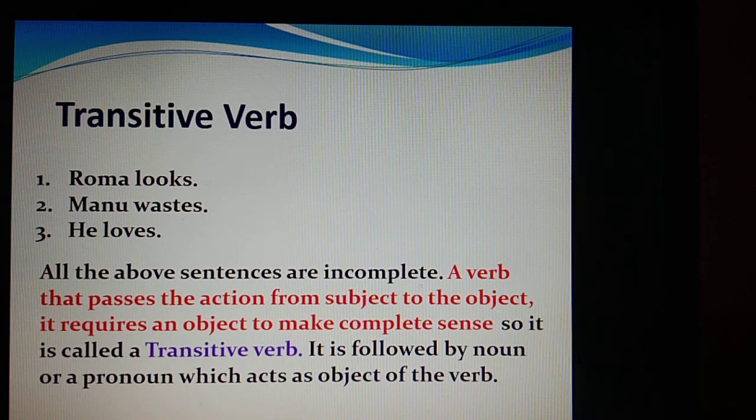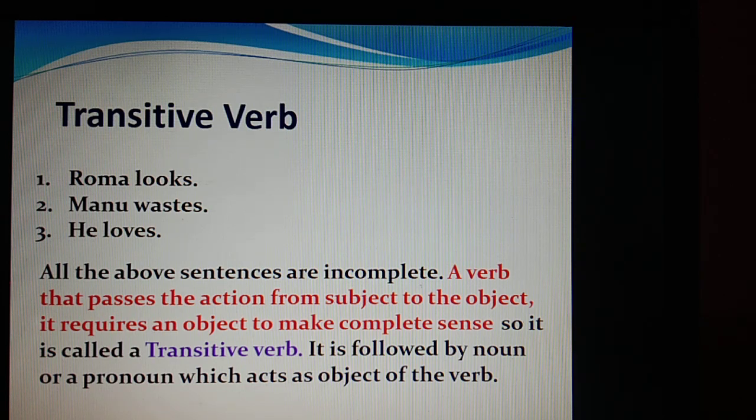So here also the verbs like look, waste, loves are incomplete because they are not answering our question what. So they are termed as incomplete verbs, and they require an object to give them a complete meaning.